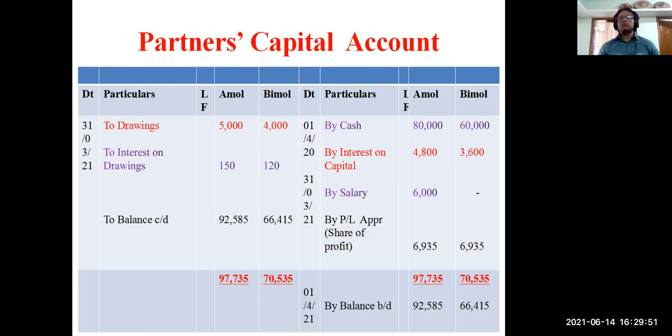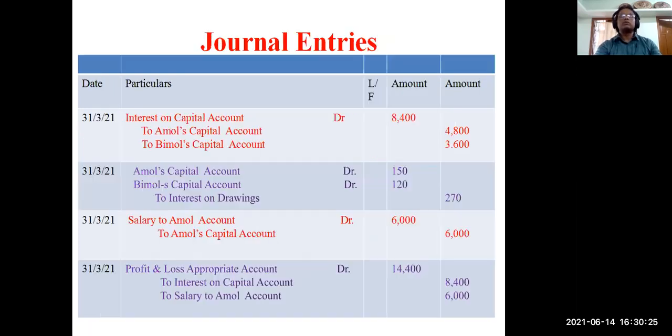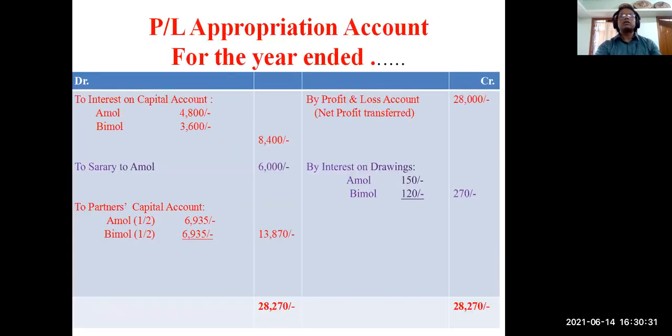Suppose you don't have to do a journal and you have to do only the capital account, then how to remember? Remember this way: anything which reduces the partner's capital will come to the debit side. Anything which increases the partner's capital will come to the credit side. Remember that, then there won't be any problem. Now you can post from journal to ledger, or instead of making any journal, you can directly make the capital account. If journals are required in the question, you have to give journal entries like what I have shown you. But journal entries are not always required. Suppose you have to make the capital account directly.